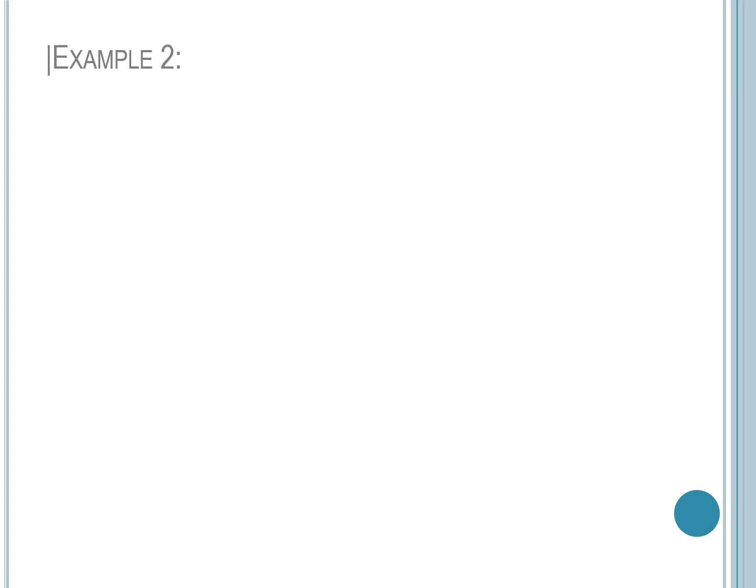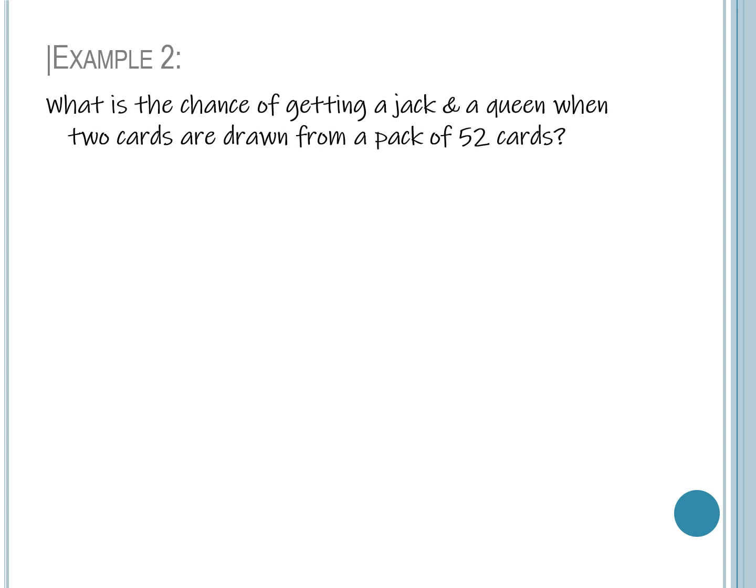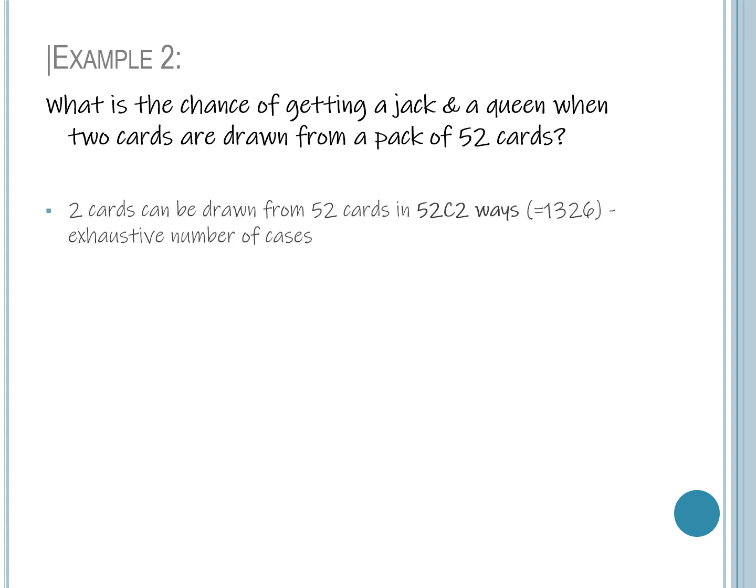Next we see another example. What is the chance of getting a jack and a king when 2 cards are drawn from a pack of 52 cards? First we see the exhaustive number of cases. From 52 cards we have to choose 2 cards. That can be done in 52C2 ways. That is equal to 52 into 51 divided by 1 into 2. That gives the answer as 1326.